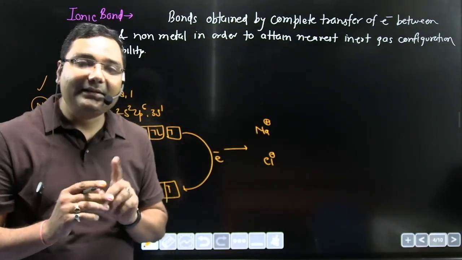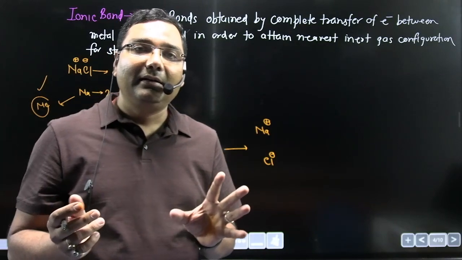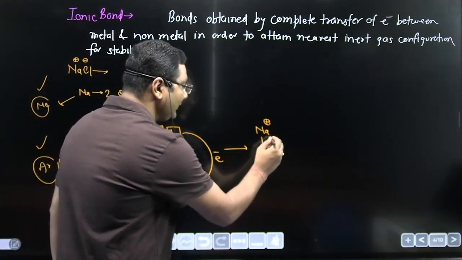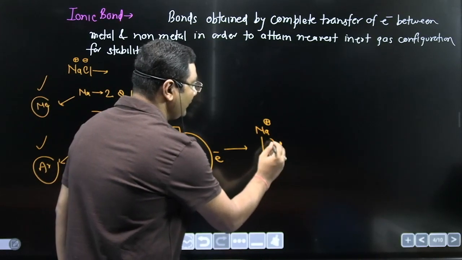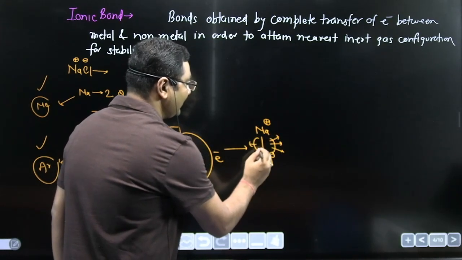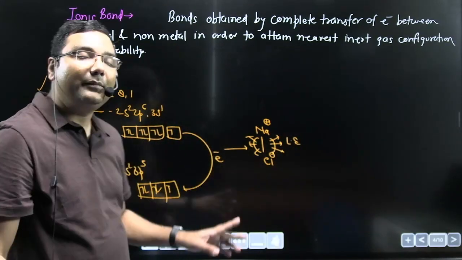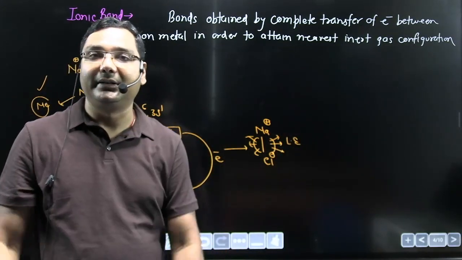Now these two atoms are in gaseous state. When a gaseous cation and gaseous anion come closer to each other, energy is released, and that energy is known as lattice energy. As energy is released, the molecule becomes more stabilized.